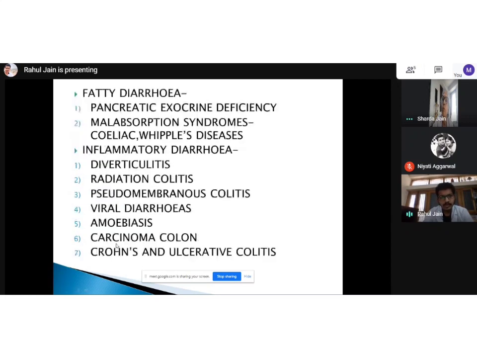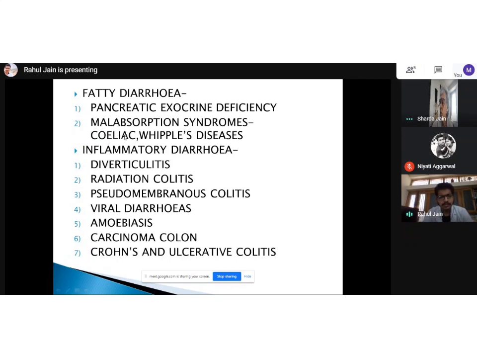So yes, let's move into fatty diarrhea. The concept is simple: pancreatic secretions help in absorption of fat. So when there is pancreatic exocrine deficiency, there is fatty diarrhea. These patients we usually supplement with enzymes.